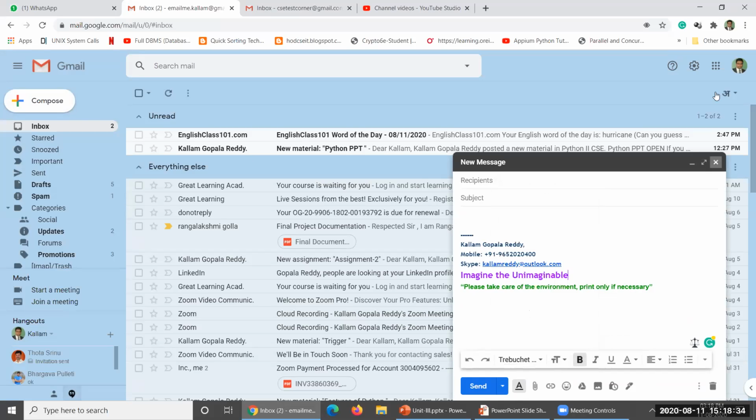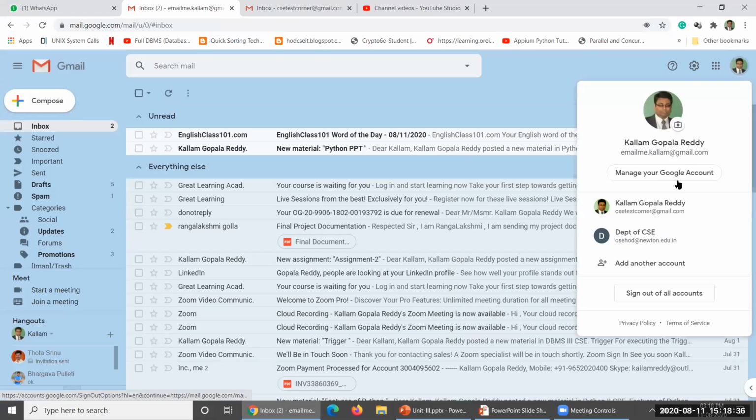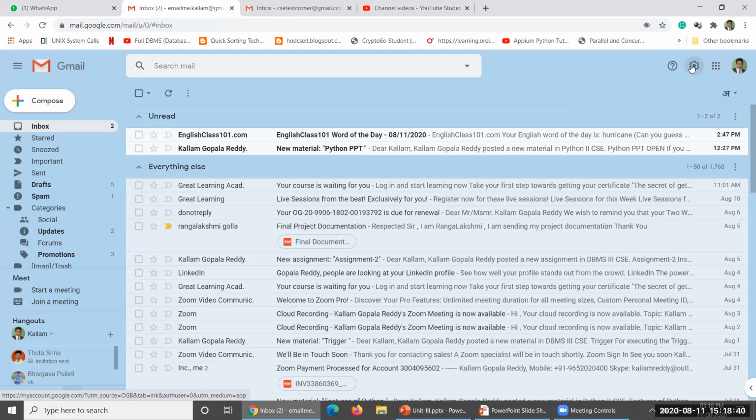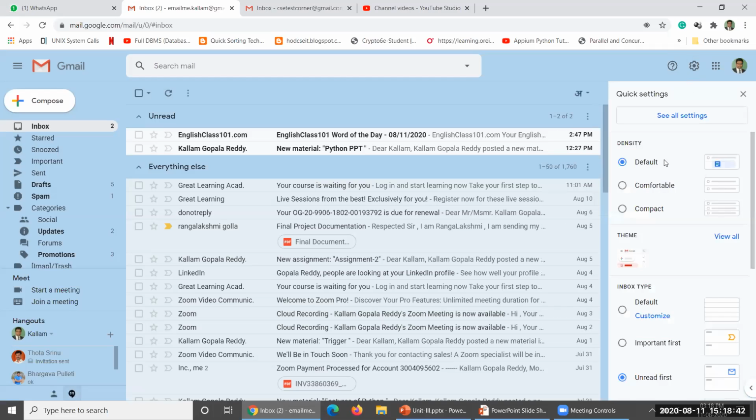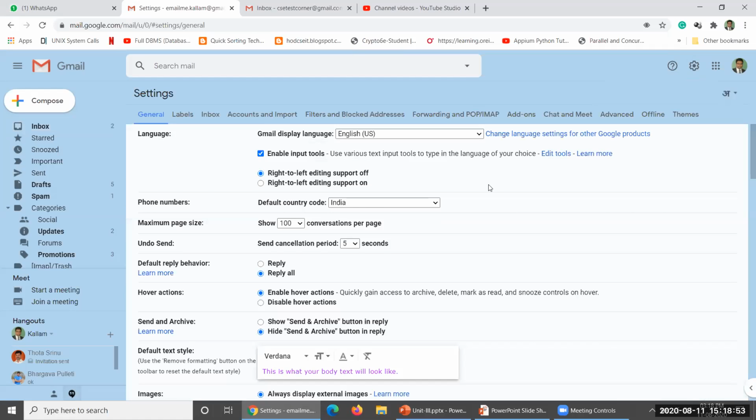And the encoding data will be available at this place. Where exactly? Here it is, see all settings. Encoding, this is the encoding language.